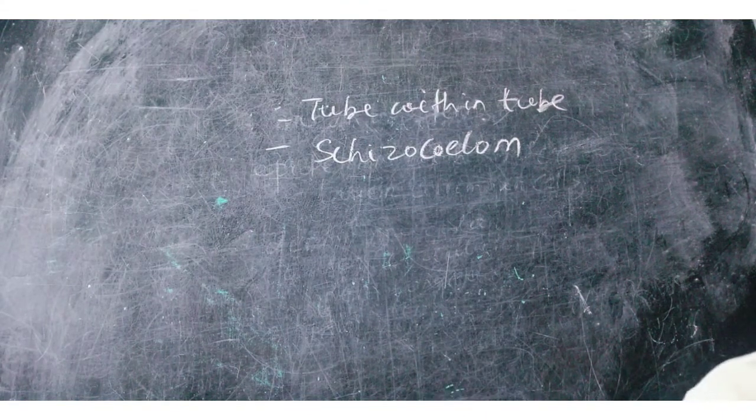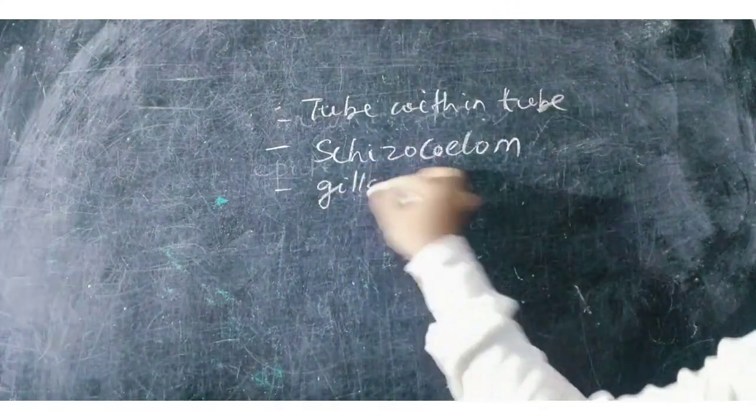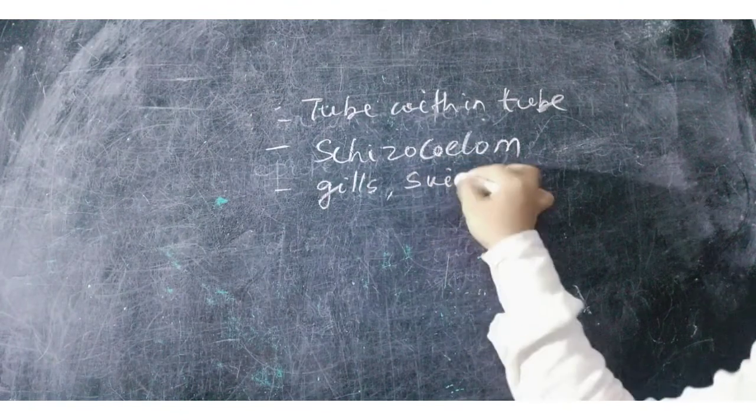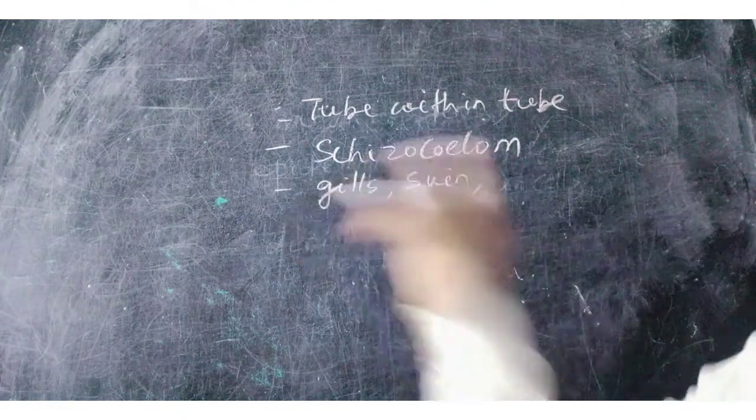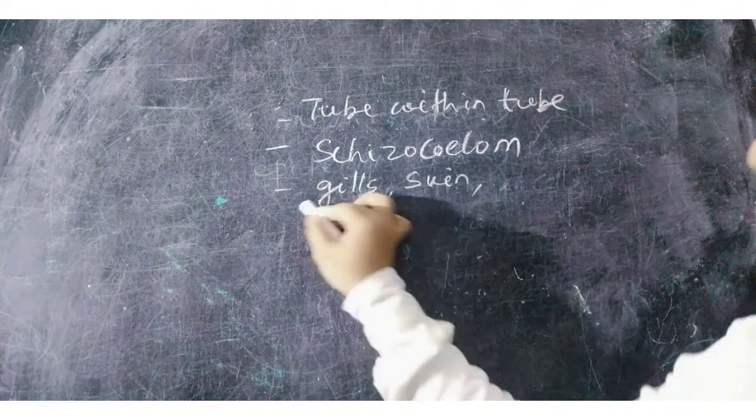Respiration takes place with the help of gills and skin. The gills are modified, or the gills of parapodia.